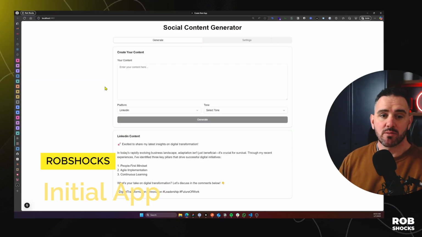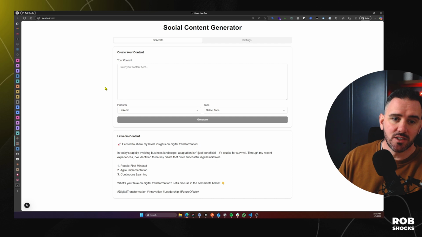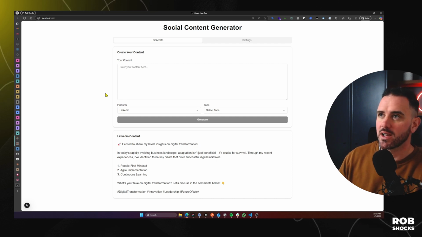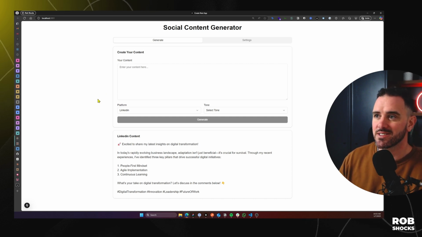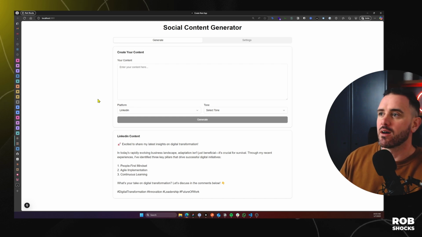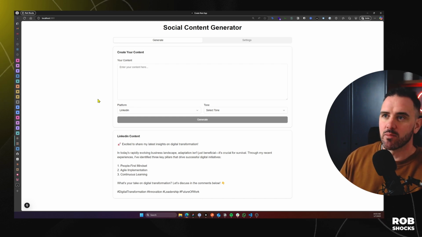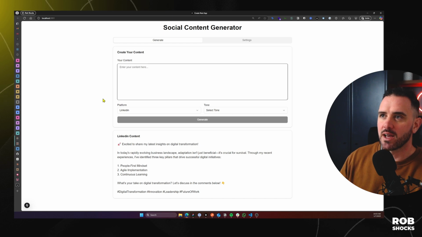Okay, this is looking quite promising. For 30 cents in credits, we've already generated a working interface, and this is kind of exactly what I needed, if not a little bit better. So we've got a place where we can enter our content.